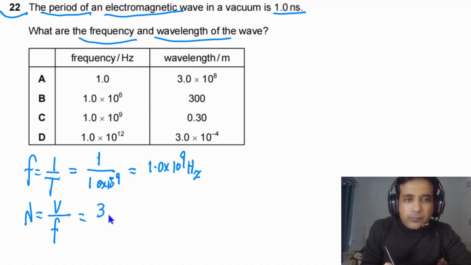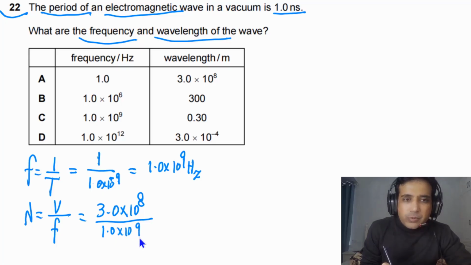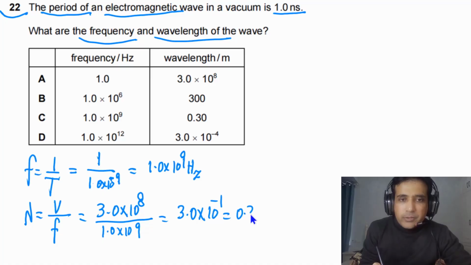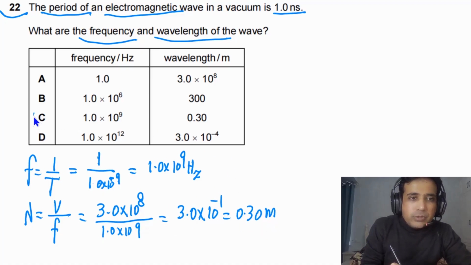Speed of electromagnetic waves in vacuum is 3.0 times 10 to the 8 meters per second, and the frequency we have calculated is 1.0 times 10 to the 9. So this will be equal to 3.0 times 10 to the minus 1, or 0.30 meter. So this is the wavelength, and in this case the answer is C.